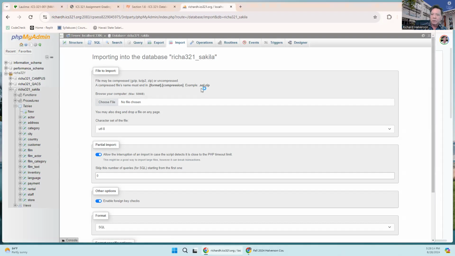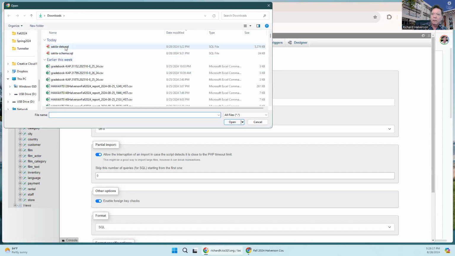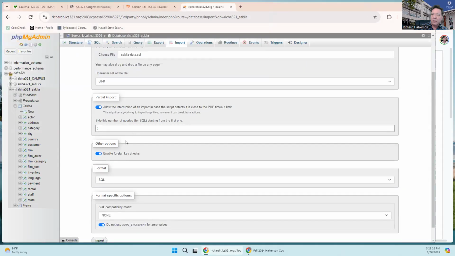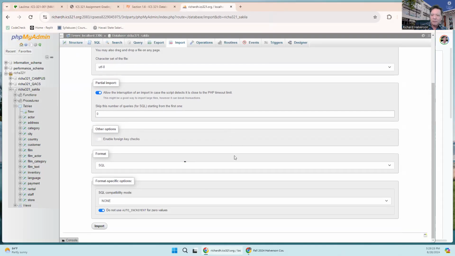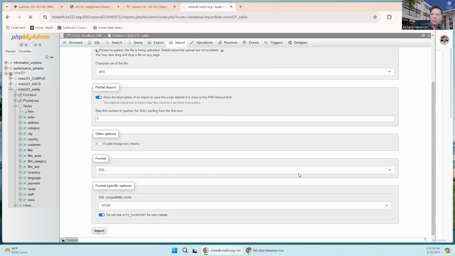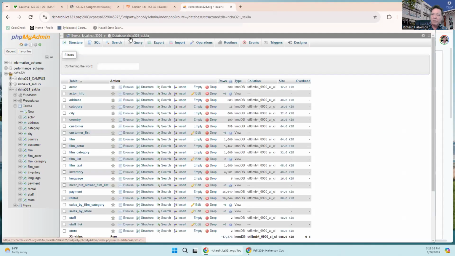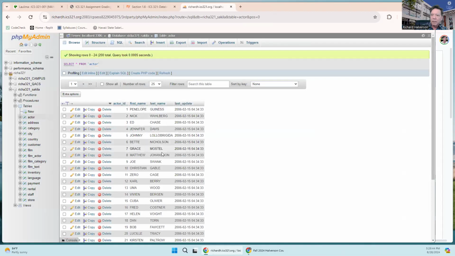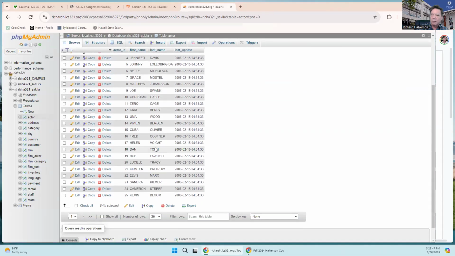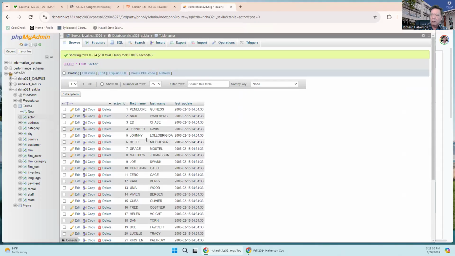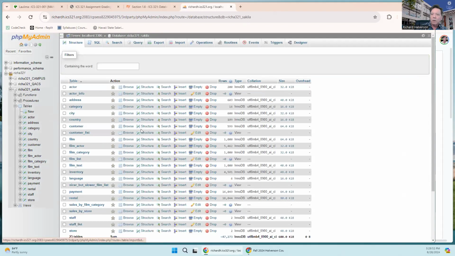Just the database. Click on choose file. Click on data. And then click on undo the enable foreign key checks. And click on import, and lo and behold, 61 queries executed. If you click on the database up here, now we see that the tables are populated. Okay, let's look at the actor table. Click on Browse and look at all these actors. My goodness. Don't even know who most of them are, but okay, so that's that.